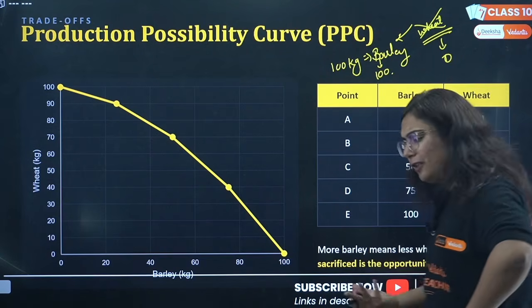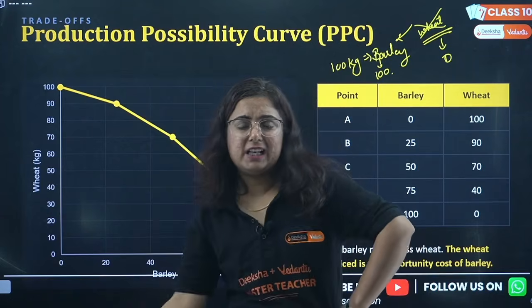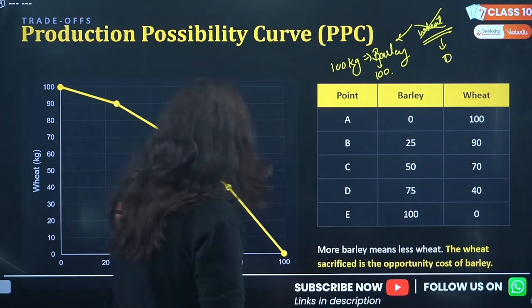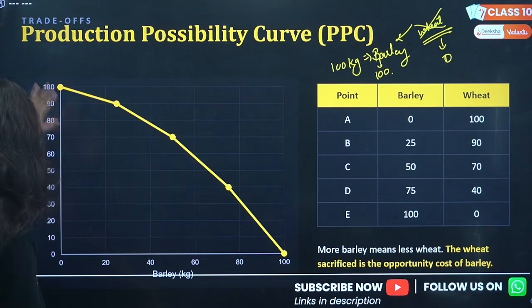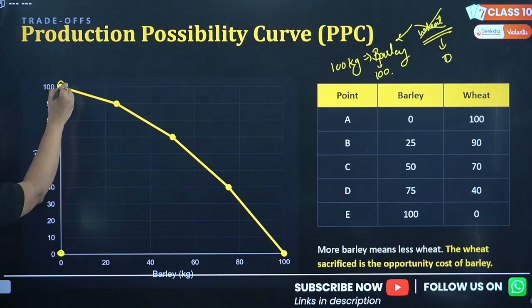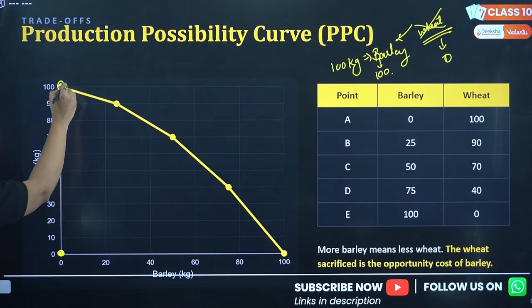But what if someday the farmer thinks, let me reduce the production of barley and grow some wheat? There can be a chance. So pay attention to this curve, beta. This is the farmer growing barley and this is the curve of the farmer growing wheat. There was a time when no barley was grown by the farmer, but 100% wheat was grown.